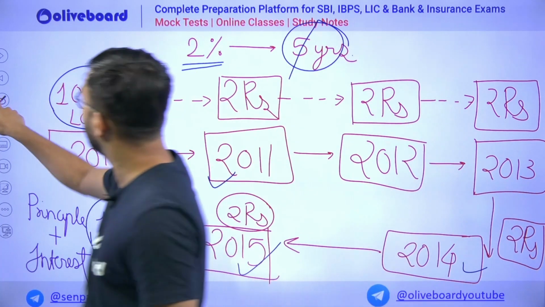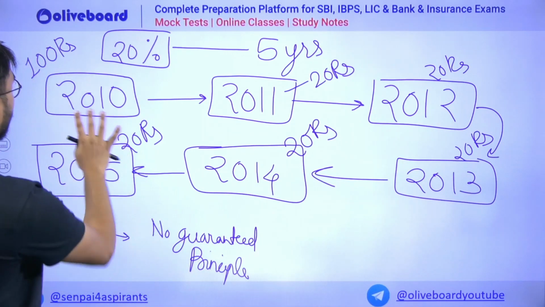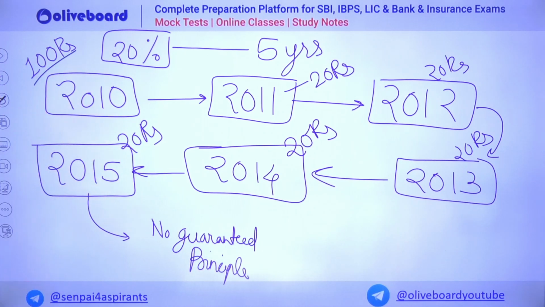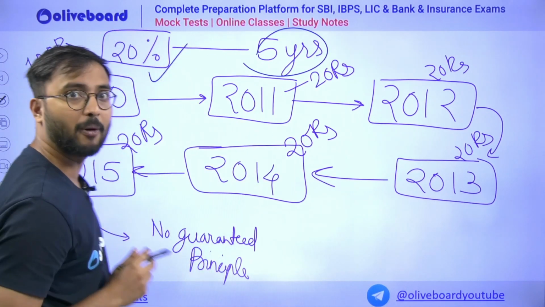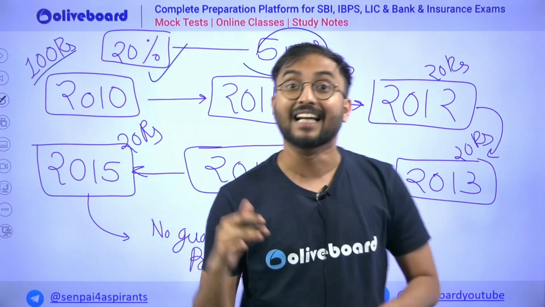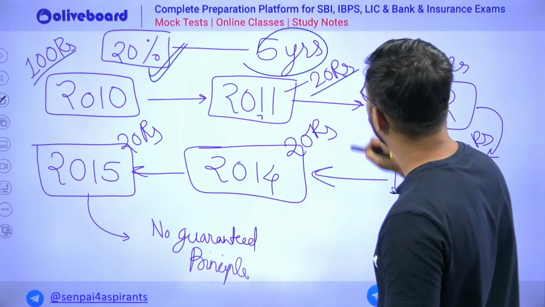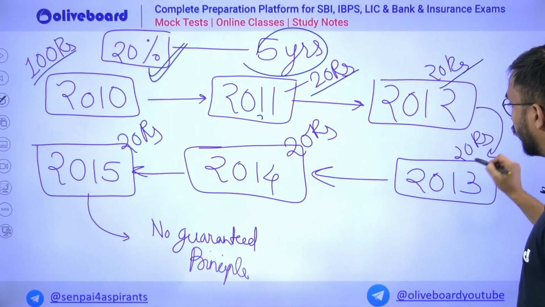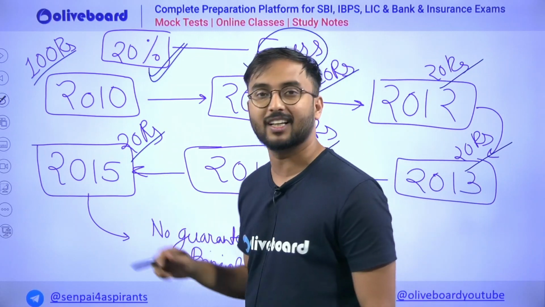Now let's move forward. Now let's talk about irredeemable bonds. Very, very simple. Here the same girl is there. She has given 100 rupees to the company as a borrower. Here look at the returns now. For 5 years she is getting 20%. There it was just 2%. Here see the risk, 20% return per year. So in 2011 she will get 20 rupees. In 2012 also she will get 20 rupees. 2013 also she will get 20 rupees. 2014 she will get 20 rupees. 2015 also she will get 20 rupees.